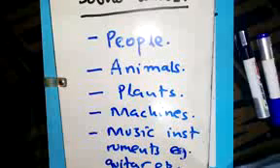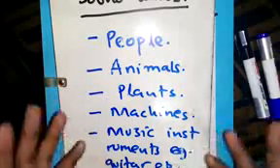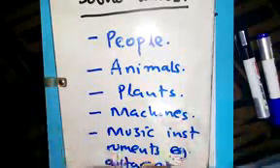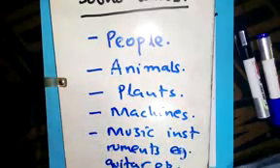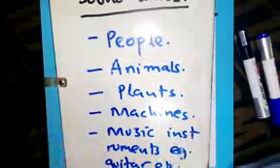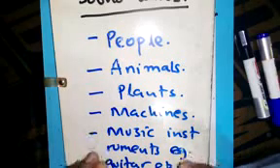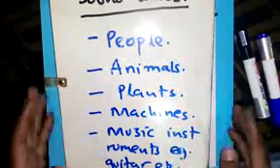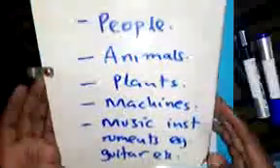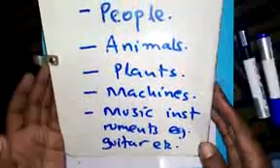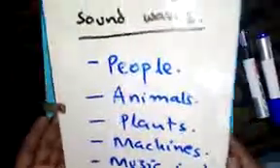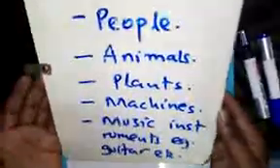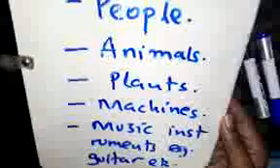Animals, for example cats and horses, produce sound waves. Plants, machines produce sound waves. We have musical instruments such as the guitar. All these can produce what? Sound waves. Therefore, these are sources of sound waves. We have many, and I think you can continue mentioning the sources of sound waves.